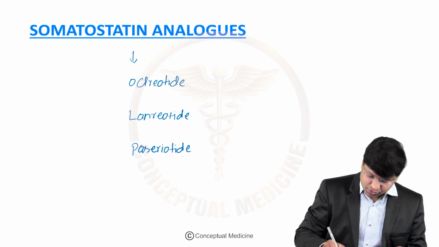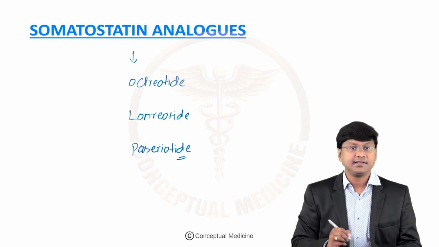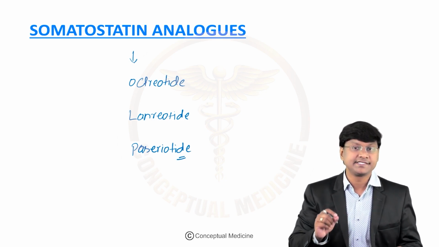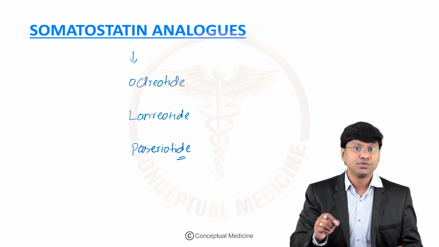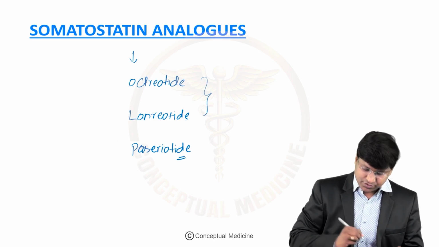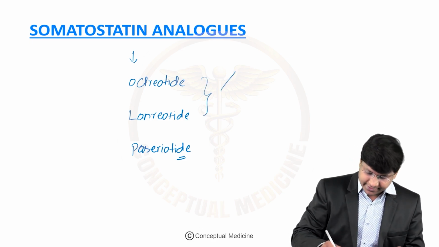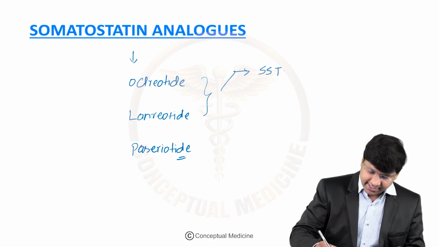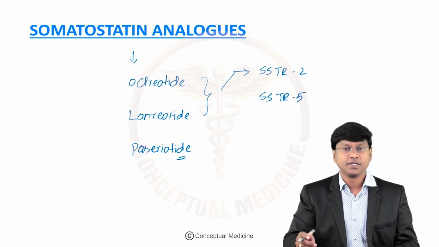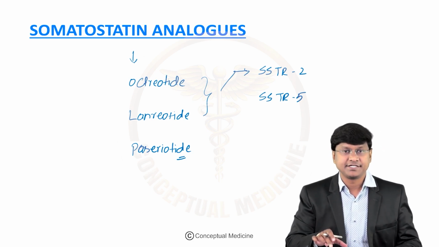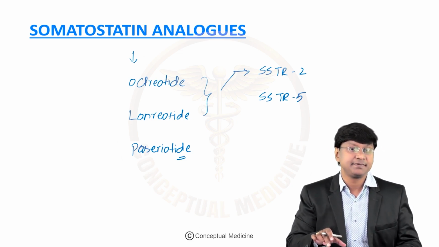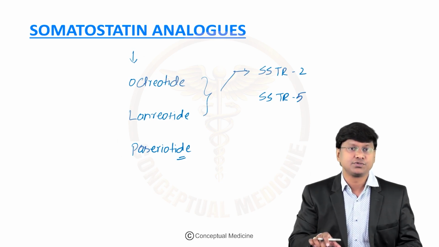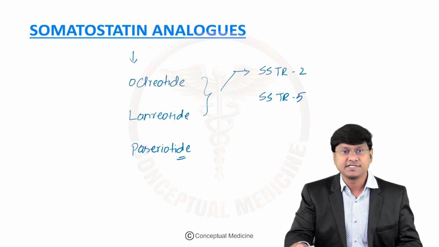So these are your somatostatin analogs. These somatostatin analogs exert their therapeutic effect through receptors. Octreotide as well as lanreotide exert their effect through SSTR2 as well as SSTR5 receptors. Both of these receptors are expressed on the growth hormone secreting